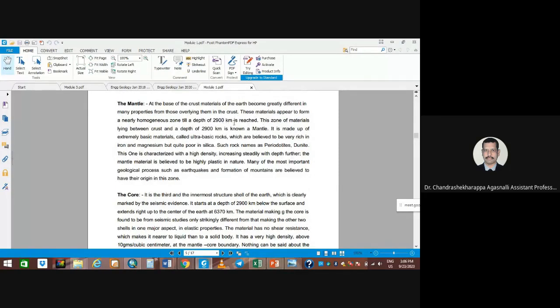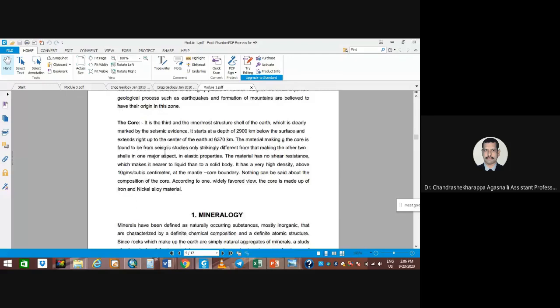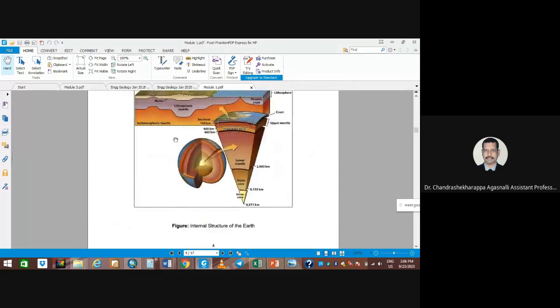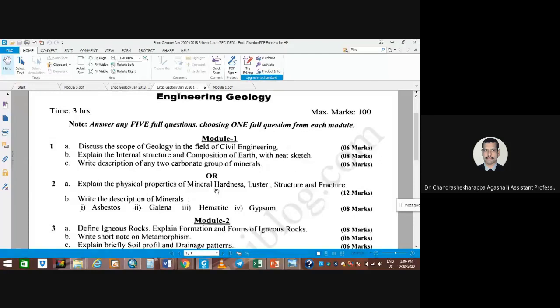That is 2,900 kilometers from the crustal part. They are very rich in iron and magnesium but poor in silica in the central part of the earth. Okay, that's the mantle, and then the core. These three layers you need to explain along with the diagram.